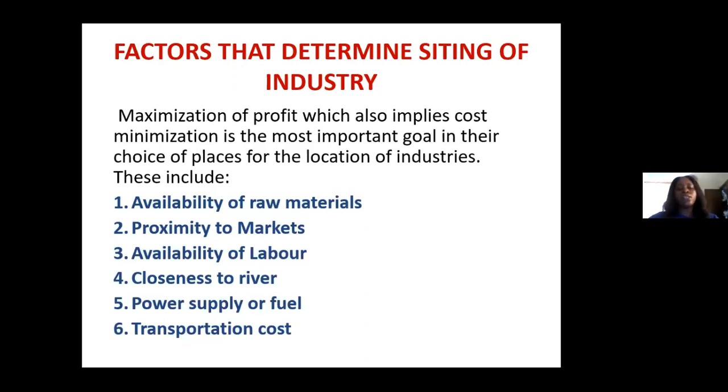Now another one is transportation cost. Don't forget, we said proximity to market. If the industry is sited away from the marketplace, that will result in a high cost of transporting the product to the market. That is why it is advisable that industry should be sited closer to the market, so as to minimize the cost of transportation.